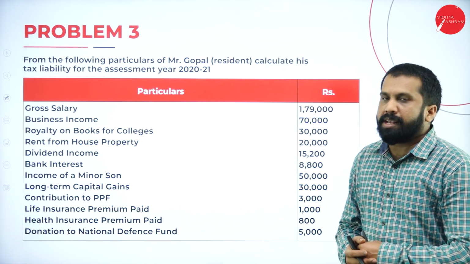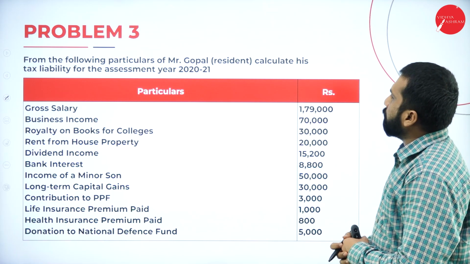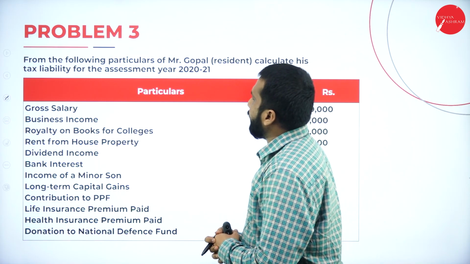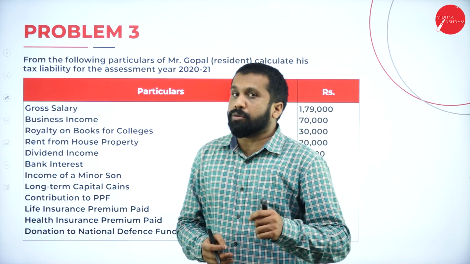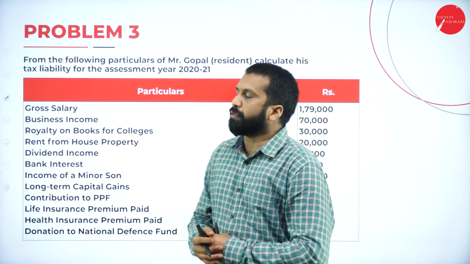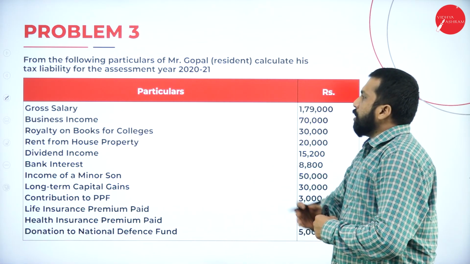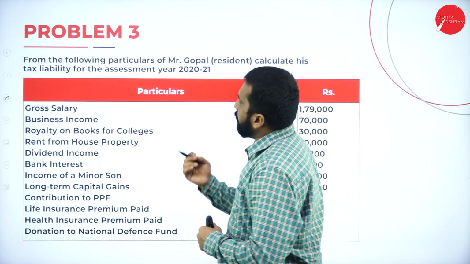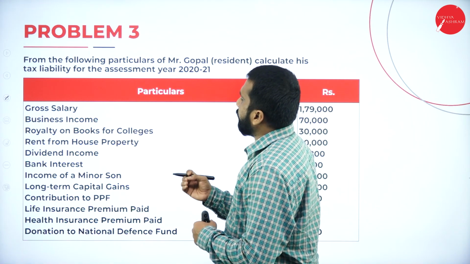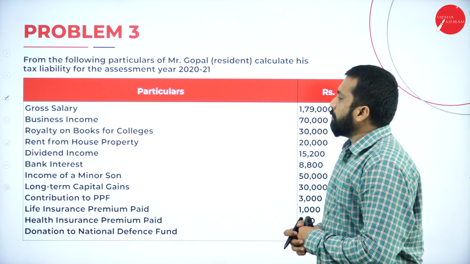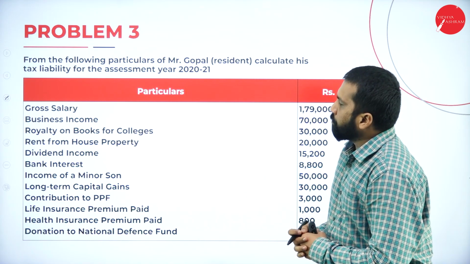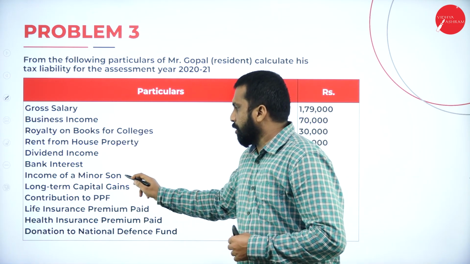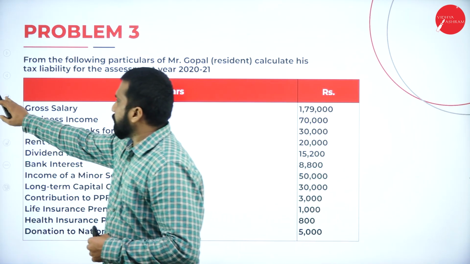Problem number 3. From the following particulars of Mr. Gopal, resident, calculate his tax liability for the assessment year 2020-2021. In this, we have gross salary, business income, royalty on books for colleges, rent from house property, dividend income, bank interest, income of minor son. This is important. I'll teach you how to calculate this.